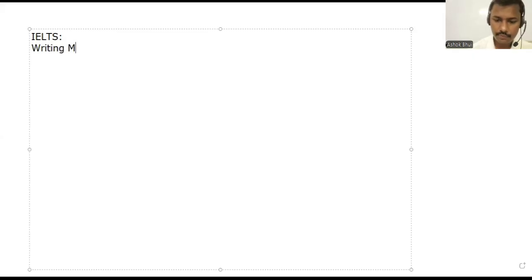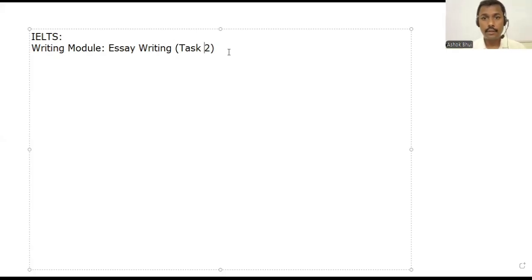Writing module, and in which we have essay writing, which is task 2. And there is no difference between general and academic in writing task 2. Task 1 will be different. For general, that is letter writing, and for academic, it is report writing.